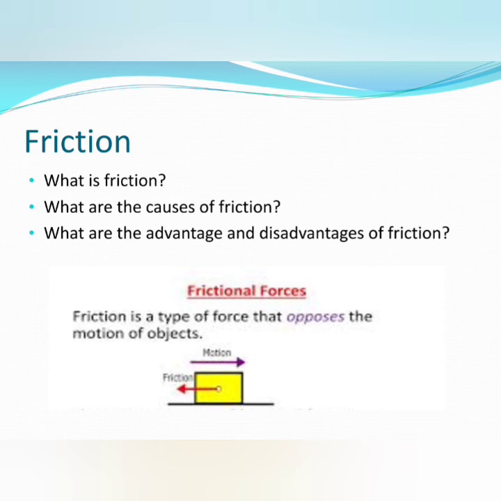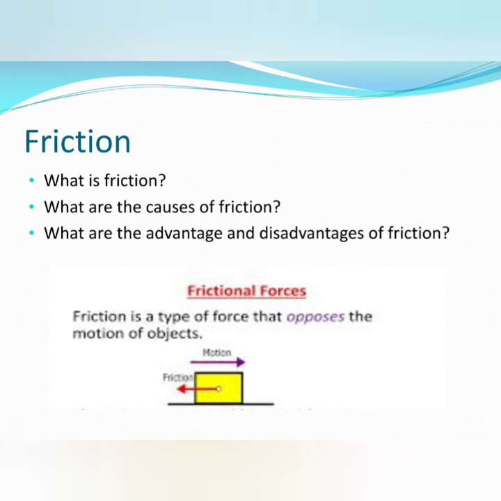We already have some idea of friction. You know what is friction? Friction is a type of force that opposes the motion of the object. Okay, it always tries to stop a moving object. Friction is the force which acts on a moving body from the opposite direction, and it slows down its motion, or you can say it makes it stop.